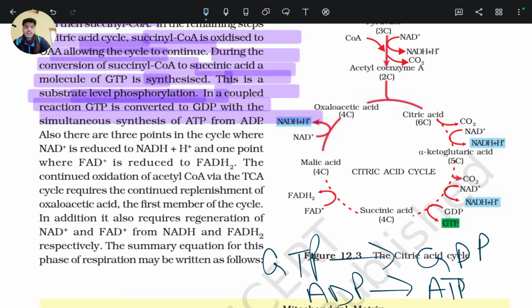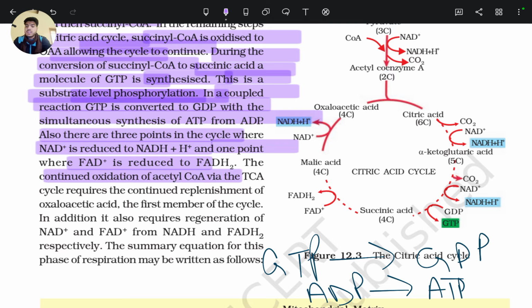That's why we call GTP equal to ATP. Also, there are 3 points in the cycle where NAD plus is reduced to NADH plus H plus, and 1 point where FAD plus is reduced to FADH2.